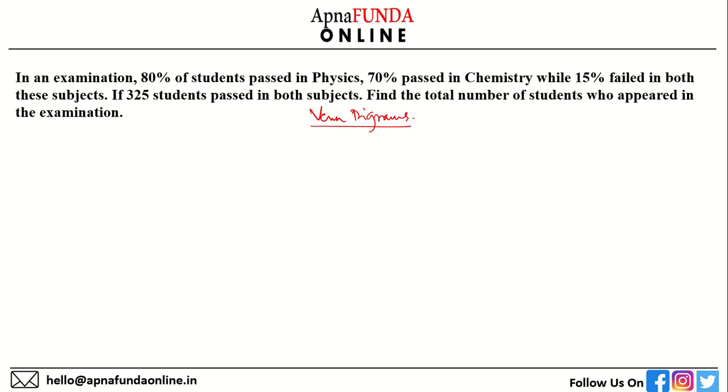So this is a two set Venn diagram. We have physics and chemistry. So normally a two set Venn diagram looks like this. You have a total, you have set 1, set 2. This is the common part, and then there is none. This is A, this is B. We refer to this as G, and then there is none. A refers only to set A. B refers only to set B. A set complete means A plus G. B set complete means B plus G. And the total of this set means A plus B plus G plus N.